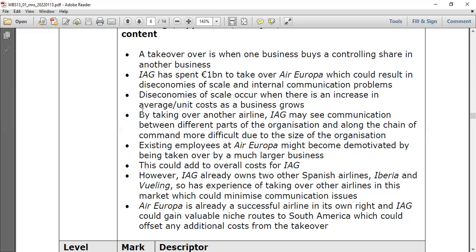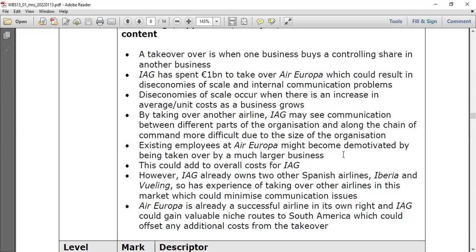How can this come from communication problems? Now we have to put more application. By taking over another airline, IAG may find communication between the different parts of the organization, and along the chain of command, more difficult due to the size of the organization, because Air Europa is another organization. Another problem: the existing employees at Air Europa might become demotivated by being taken over by a much larger business.